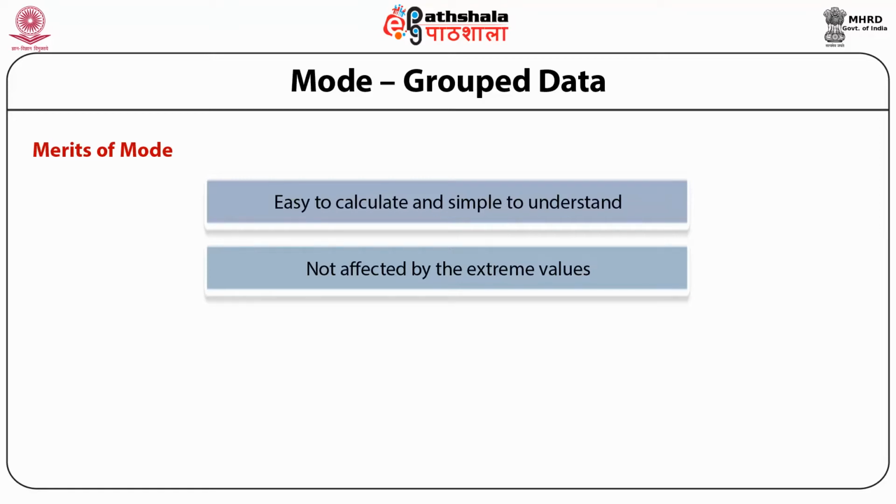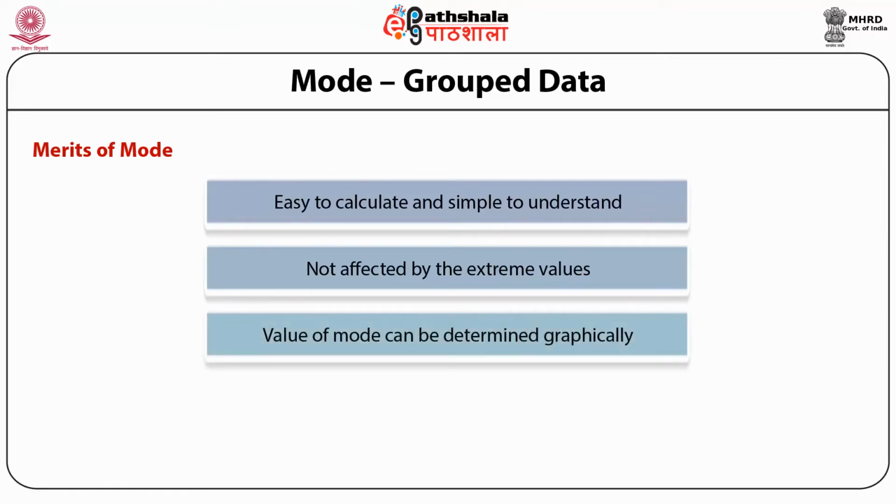Third merit of mode is that the value of mode can be determined graphically. You put it on the graph paper, that is, on the y-axis you take the frequency and on the x-axis you take the variable. At whichever point you get the peak, the highest point, from that highest point you drop a perpendicular on the x-axis, that will be the mode.